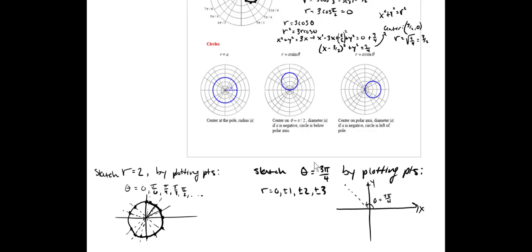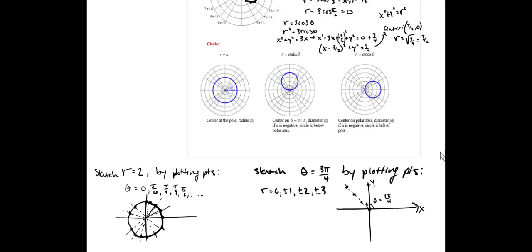Well, this is the equation of the graph I'm trying to describe. So if I start plugging in some values like r equals 0, then along this direction we should go 0 units, right? Because this guy is not changing, not affected by my r value at all. R equals 0, I'm still in this direction of 3 pi fourths. I just go 0 distance from the origin in that direction. Well, if r is positive 1, it just means I go 1 unit in that direction. If it's positive 2, I go 2 units in that direction.